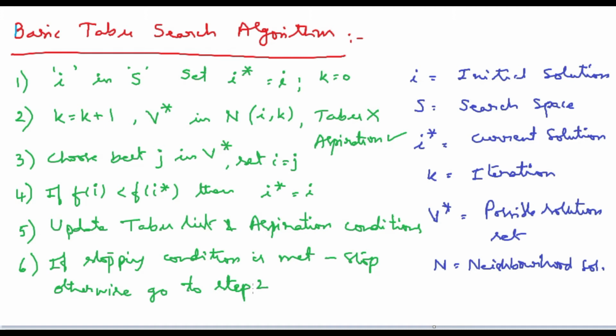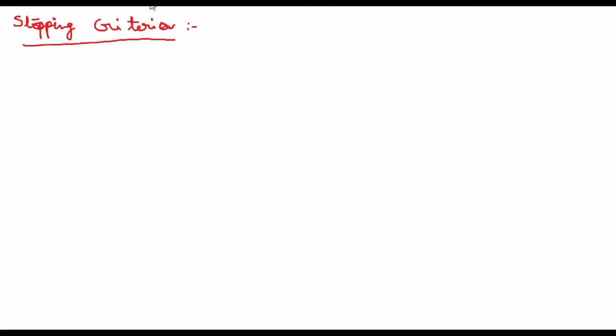Okay, now there is a stopping criterion, and we can see where we can stop our search. Now we will see what the different stopping criteria are. That means based on these criteria, we need to stop our search.